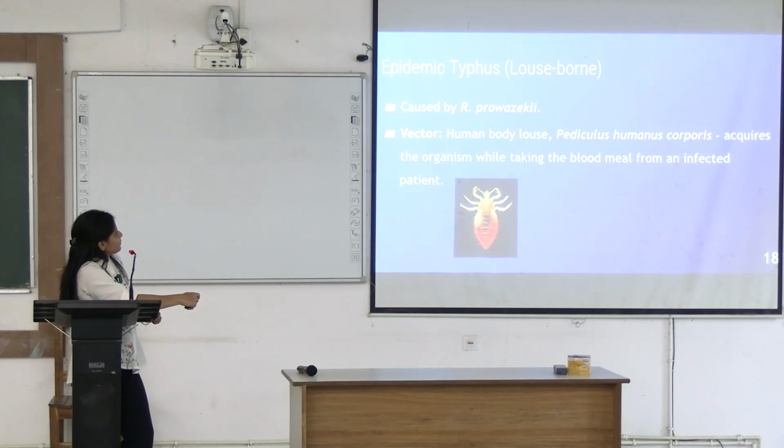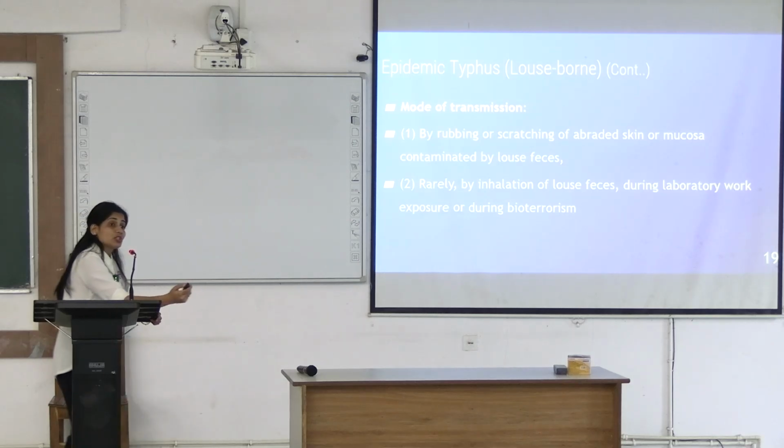Coming to epidemic typhus, Rickettsia prowazekii, PP. See, epidemic typhus, causative agent Rickettsia prowazekii. What is the vector? This is the human body louse. What is its scientific name? Pediculus humanus corporis. Humanus corporis lies on the body of the human. Okay, this is human body louse. Acquires organism while taking blood meal from the infected patient. The patient is already infected. This louse goes and feeds on the human body and takes up the Rickettsia prowazekii.